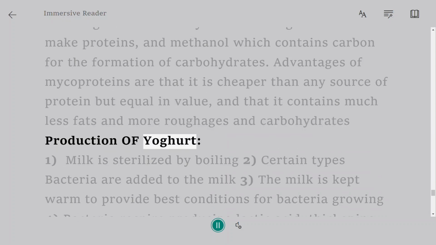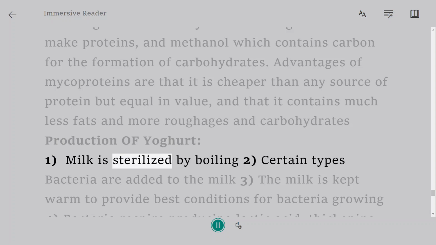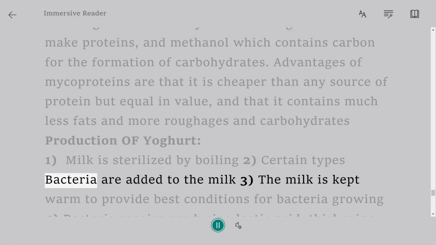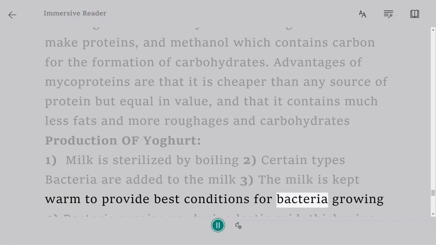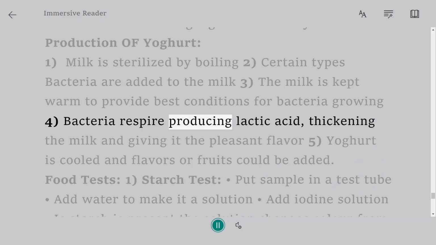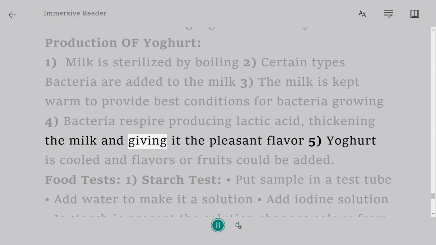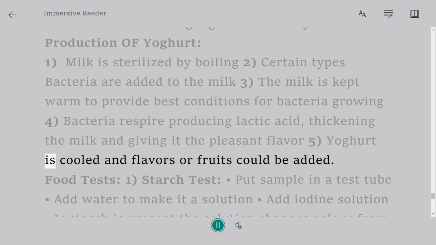Production of yogurt. 1. Milk is sterilized by boiling. 2. Certain types of bacteria are added to the milk. 3. The milk is kept warm to provide the best conditions for bacteria growing. 4. Bacteria respire, producing lactic acid, thickening the milk and giving it the pleasant flavor. 5. Yogurt is cooled and flavors or fruits could be added.